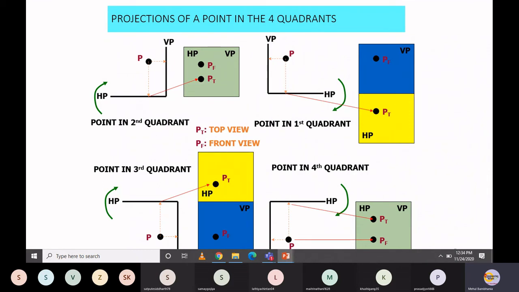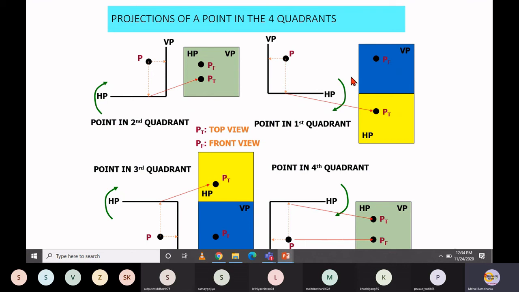Now see, this vertical plane and horizontal plane both are divided by means of an imaginary line, that is the XY line. So this is the XY line over here. Now see, when you look from this direction, the front view of your point P will appear on the vertical plane somewhere over here, right? So that front view of point P, let's say, I am highlighting by means of point P of front view. This is just for the sake of understanding, right?